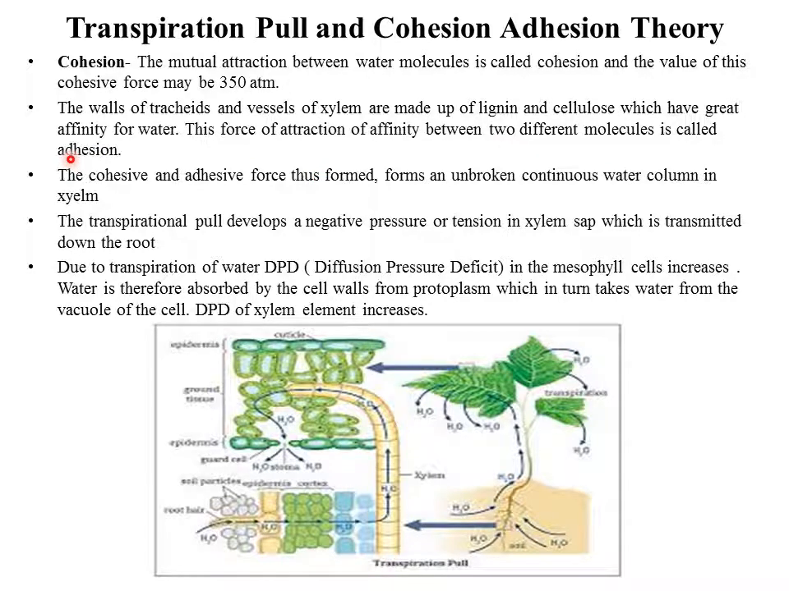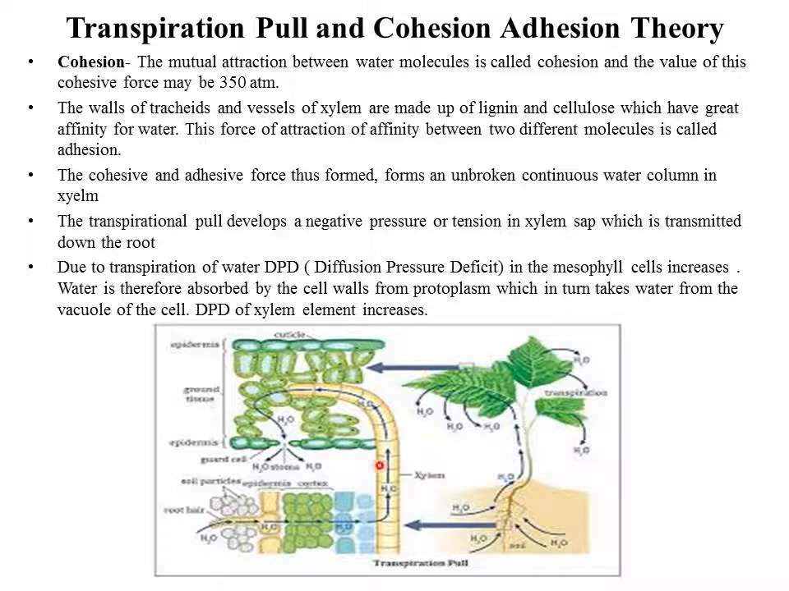So the force of attraction which exists between the walls of tracheids and vessels with the water molecules is called adhesion. I told you I'll explain about this function of lignin and cellulose when we talk about the cohesion and adhesion theory. So cohesion is the mutual attraction between the water molecules, and adhesion is the attraction between the walls of the vessels and water. This cohesion and adhesion results in a continuous layer of water when it is pulled up.